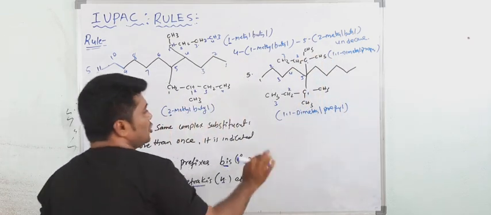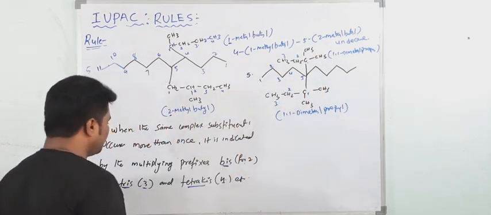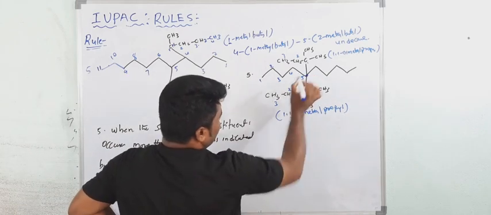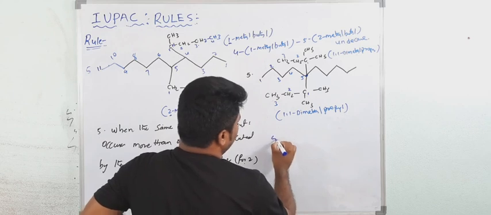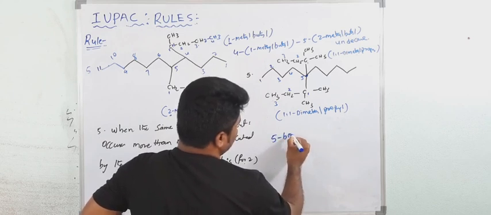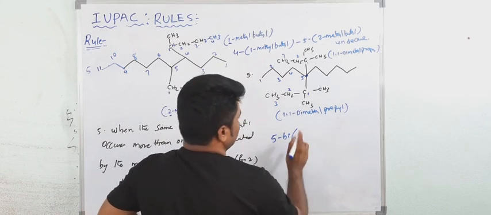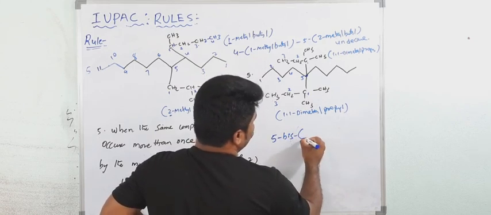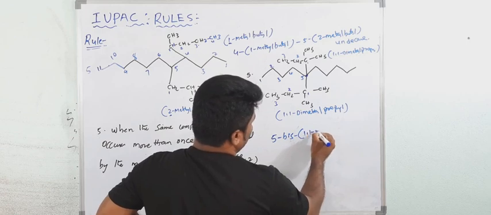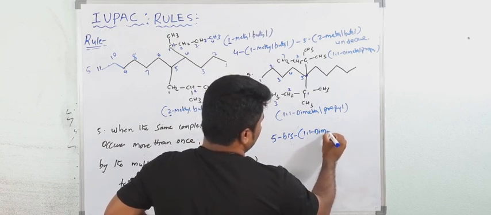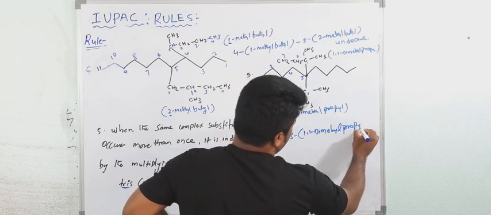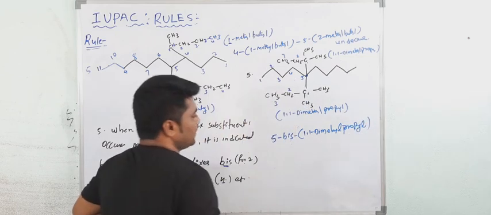Now how many same substituents do we have? 2. It means for the 2 we will use bis. So see here, at the fifth carbon atom, bis, bracket 1, 1 dimethyl propyl.